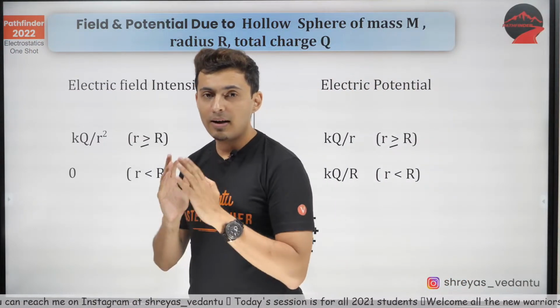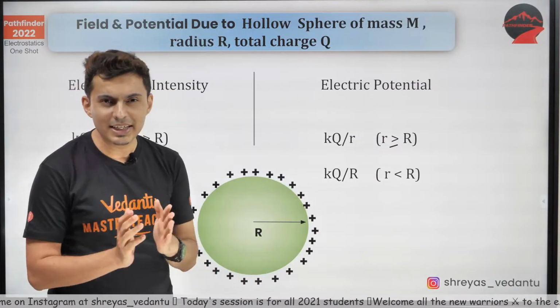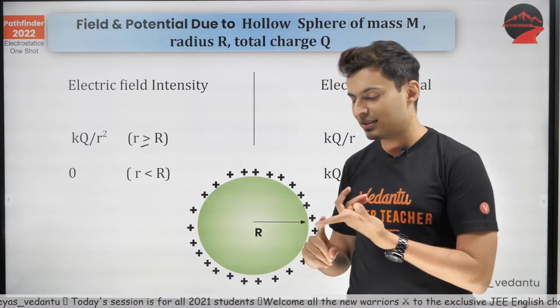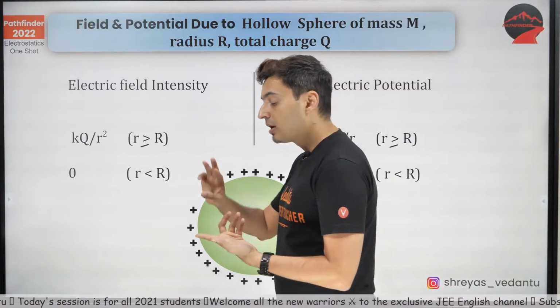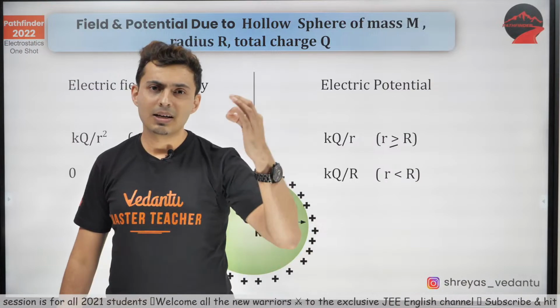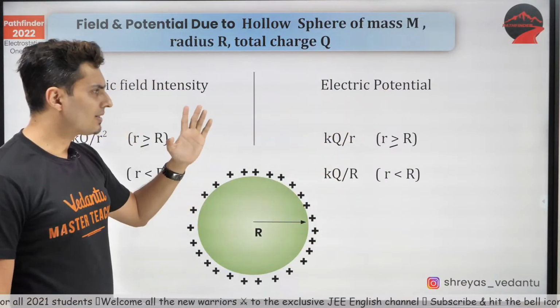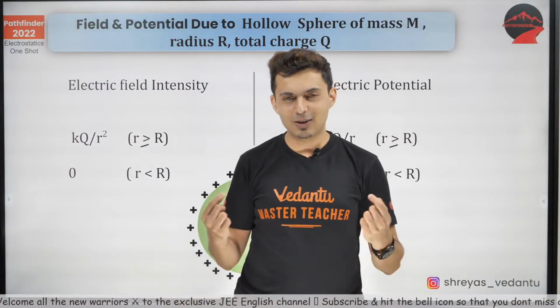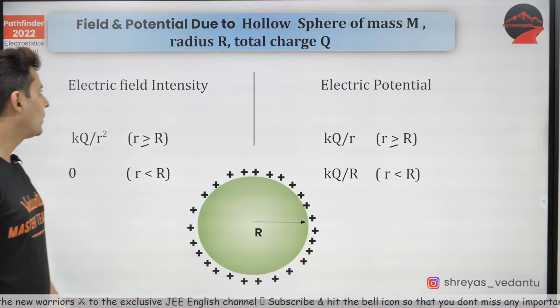So Gauss's law enables us to find out the field due to some nice geometries like spheres, line charges or sheets using simple Gaussian surfaces. How to do that? I have explained it in detail in the playlist of Pathfinder of Gauss's law. Just check it out.